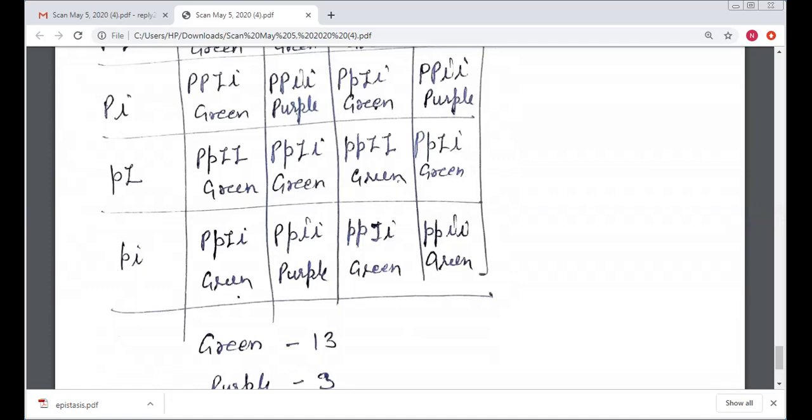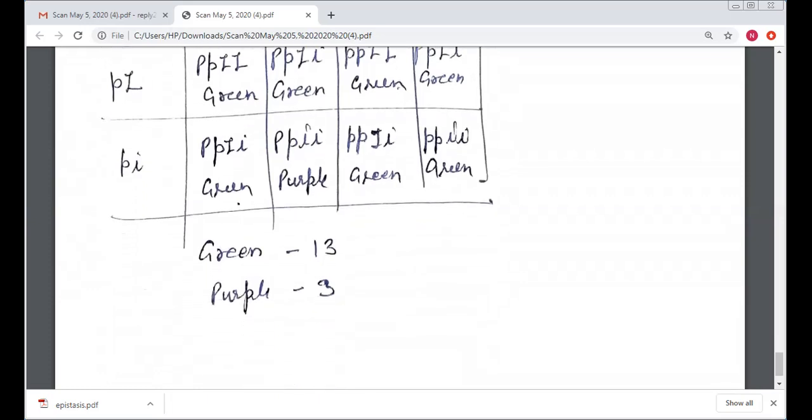Now small p capital I is green, and small p small i is green. So now the phenotypic ratio is 13 to 3. So 13 are green and 3 are purple.